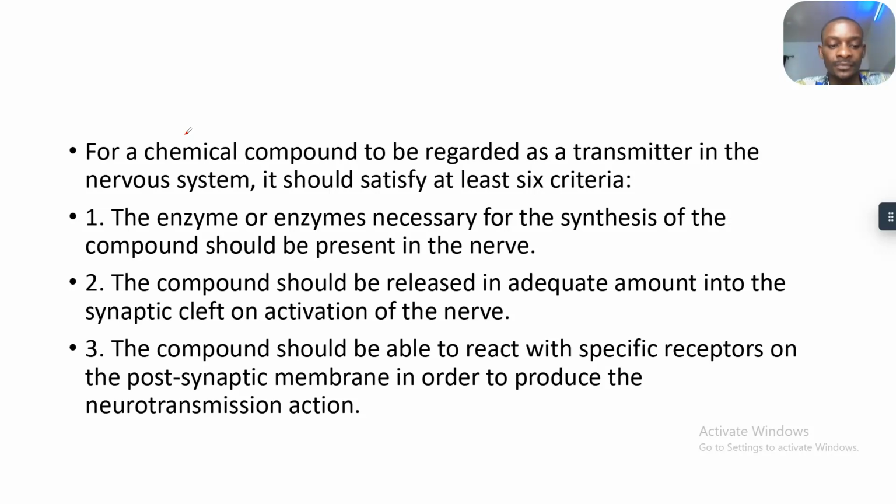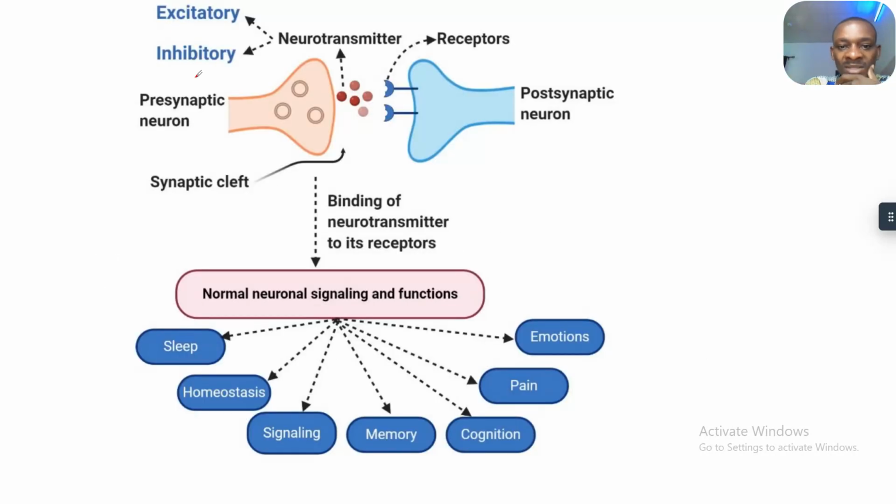of the nerve. Third criterion, the compound should be able to react to specific receptors on the postsynaptic membrane in order to produce what? The neurotransmission action. Now let me explain this third one. When it is released from the presynaptic nerve and goes to the postsynaptic nerve, that's the receptors, it should be able to bind with those receptors and produce that needed effects. Now this is a neurotransmitter from the presynaptic to the postsynaptic.